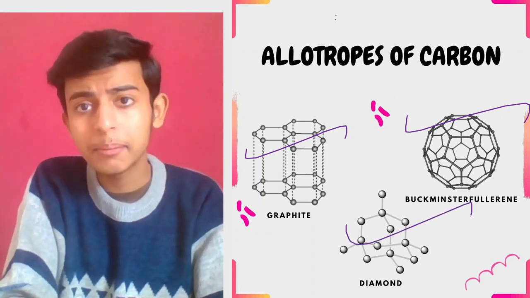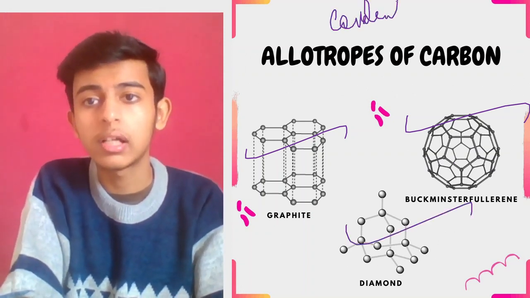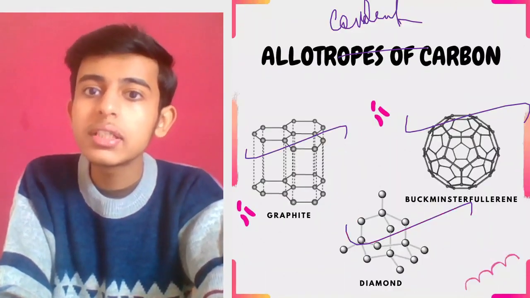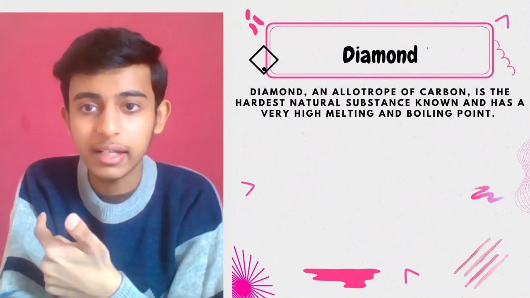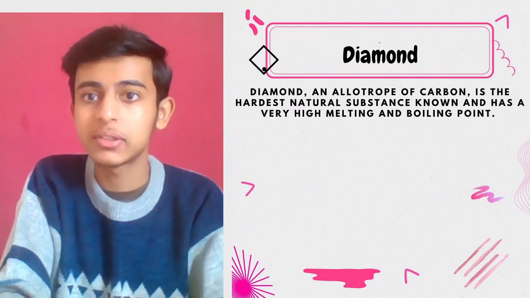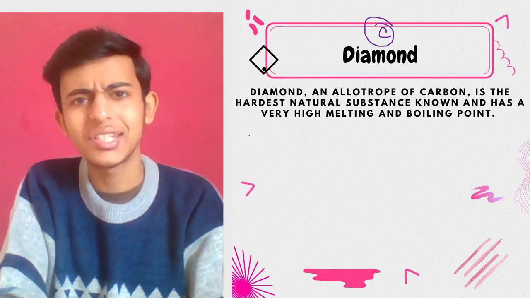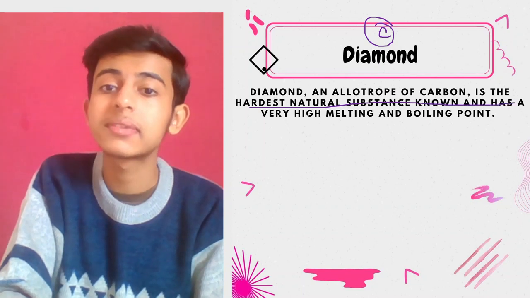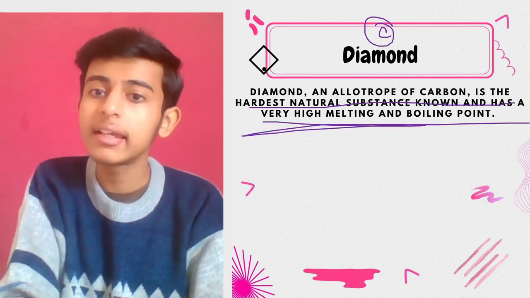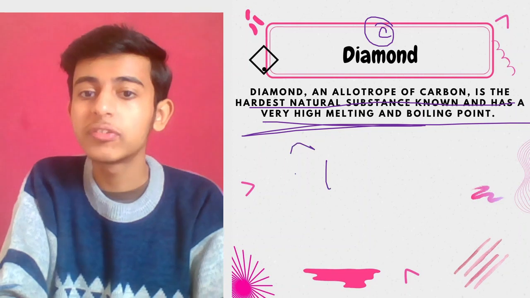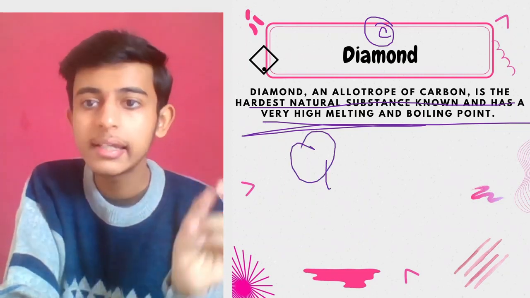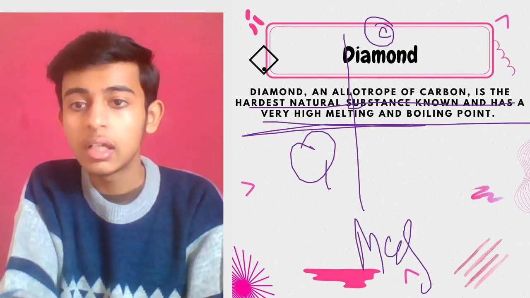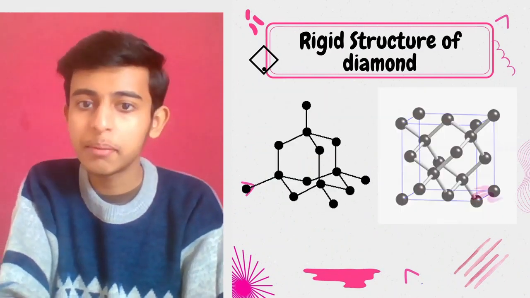I talked about it in the previous session also, related to covalent bond. So please revise that. Now diamond, can you just imagine diamond and graphite? They have the same chemical composition of carbon. Isn't it strange? See, diamond is an allotrope of carbon and it is the hardest natural substance known, and it has a very high melting and boiling point. So first is diamond, you should know about it. It is the hardest substance known. This is an MCQ also at the same time. And it has a very high melting and boiling point.